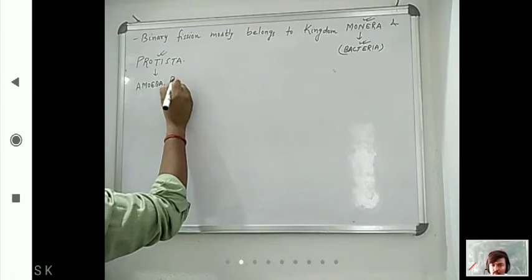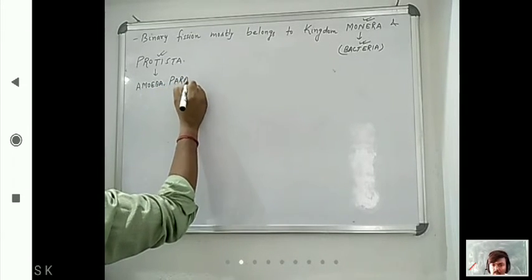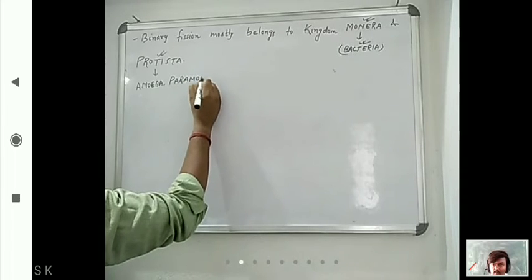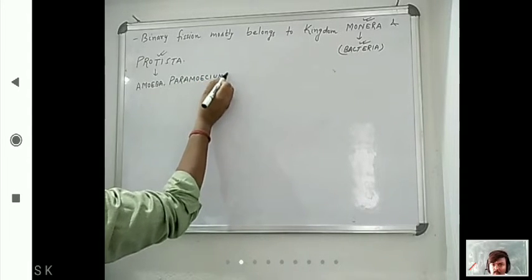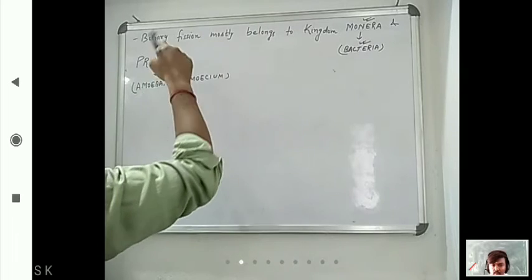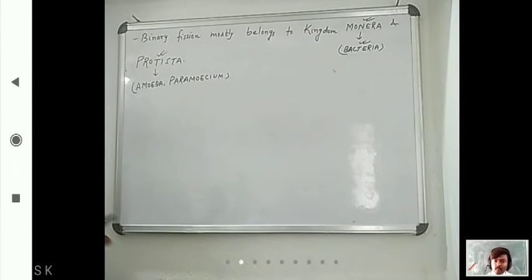Amoeba, Paramecium, like that. So this is a very important line. Please be cautious on that. Binary fission mostly belongs to kingdom Monera and Protista. And Monera, what are the organisms? Bacteria, and Protista, amoeba and paramecium.